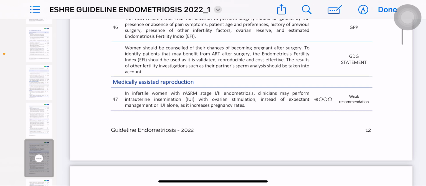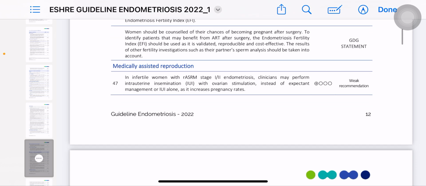ठीक है, women should be counseled that chances of becoming pregnant after surgery to identify patient that may benefit from artificial reproductive techniques after surgery. The endometriosis fertility index should be used as it is validated, reproducible, and cost effective. The result of other fertility investigations such as partner semen analysis should be taken in account. So infertility का आपने प्रॉपर फॉलोअप करना होता है.